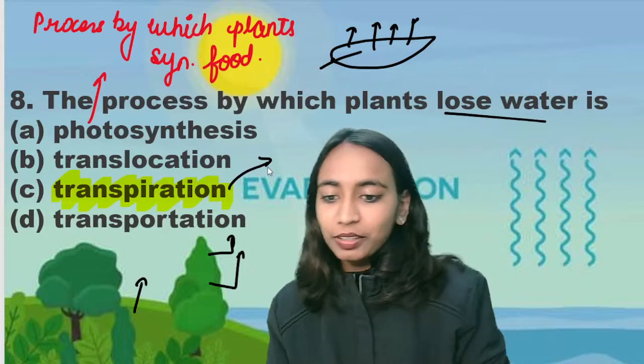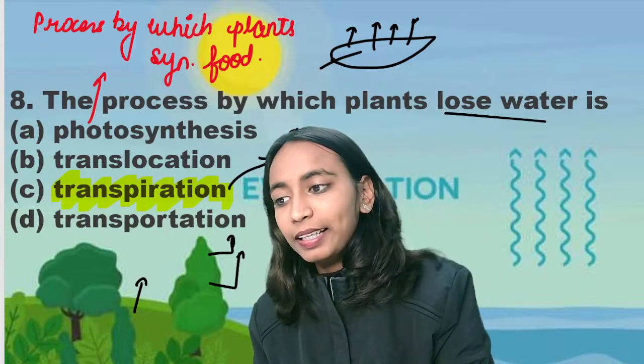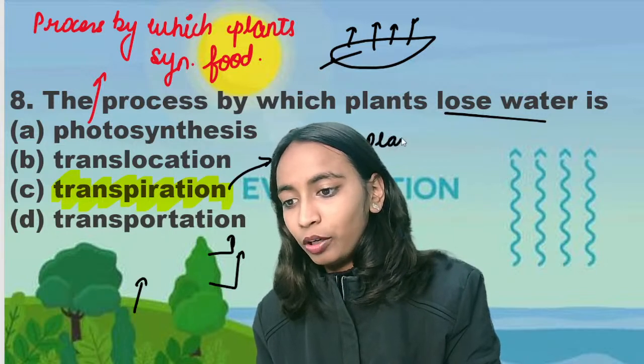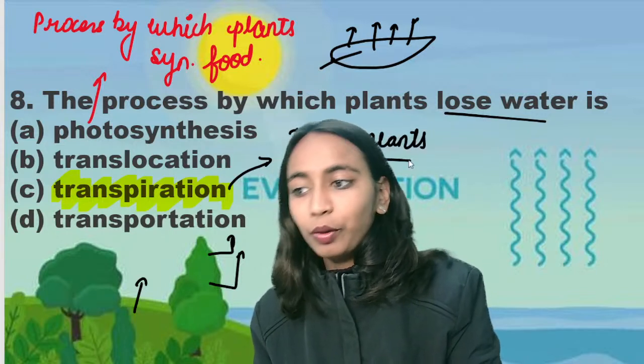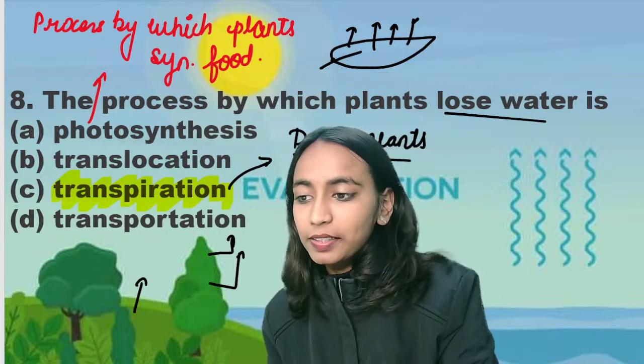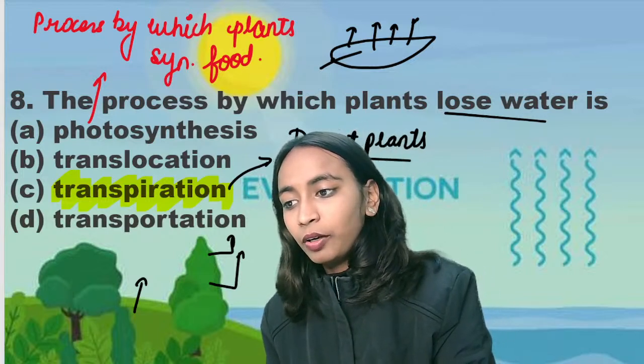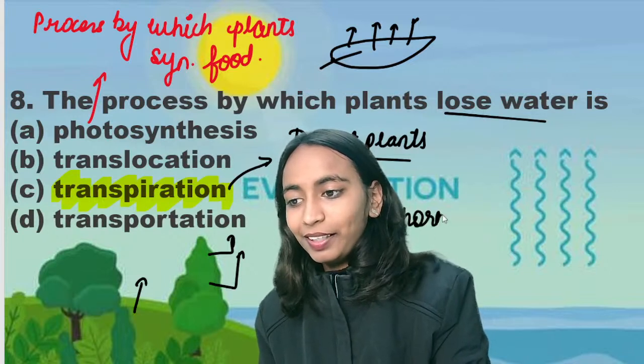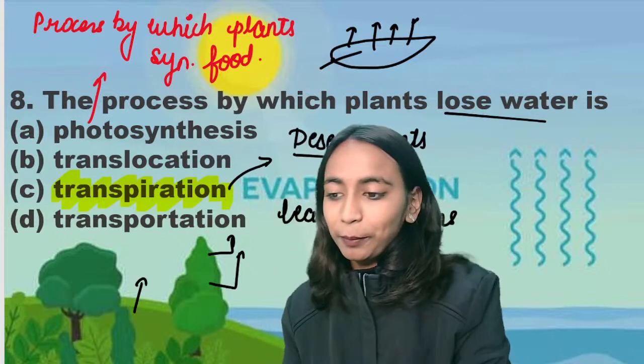Now one more question that might come from here is about desert plants. In desert plants, leaves are modified as thorns. Keep this in mind.